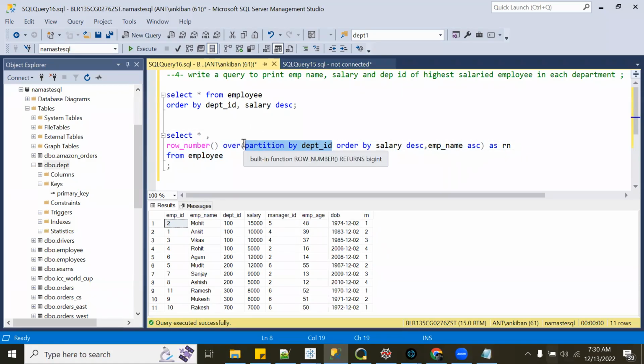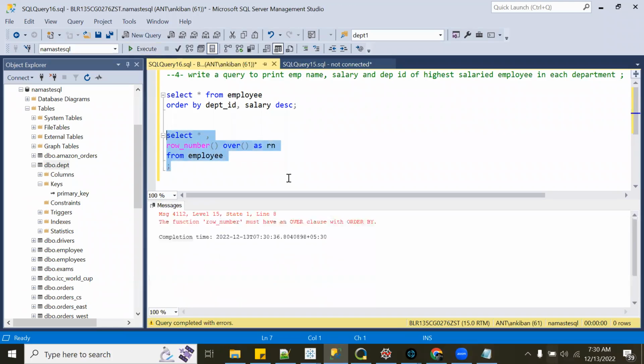Sorry, go ahead. If we leave the over clause blank, then what will happen? Which clause? The over clause, after row number, over, you have written. No, that we cannot remove, it will give you an error. Over clause will be there, but partition by and order by would not be there. It would be blank, then what will happen? For the row number function, you have to give order by. Without order by, it doesn't work, I think.